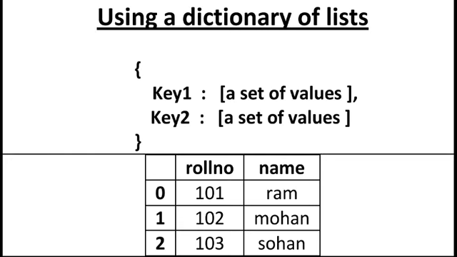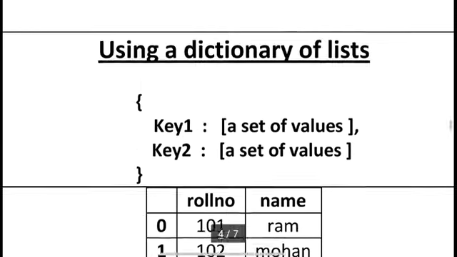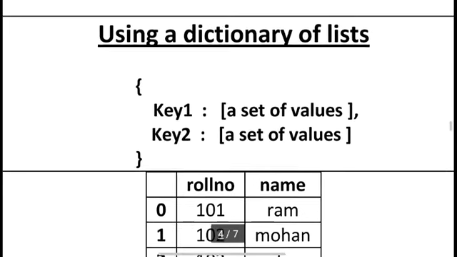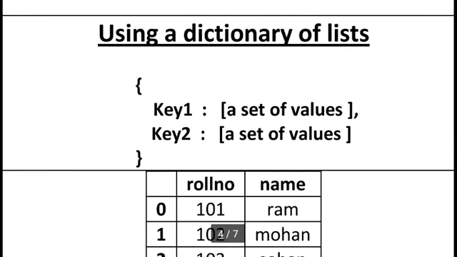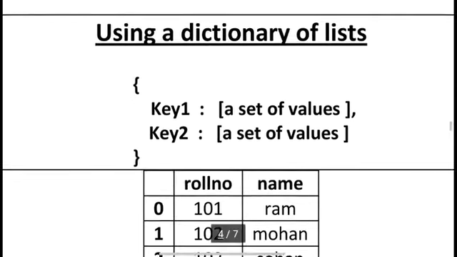So I am using the same example, but this time I will create this table using the dictionary of lists concept. The output and structure are the same, but I am using a different Python concept, a dictionary of lists.